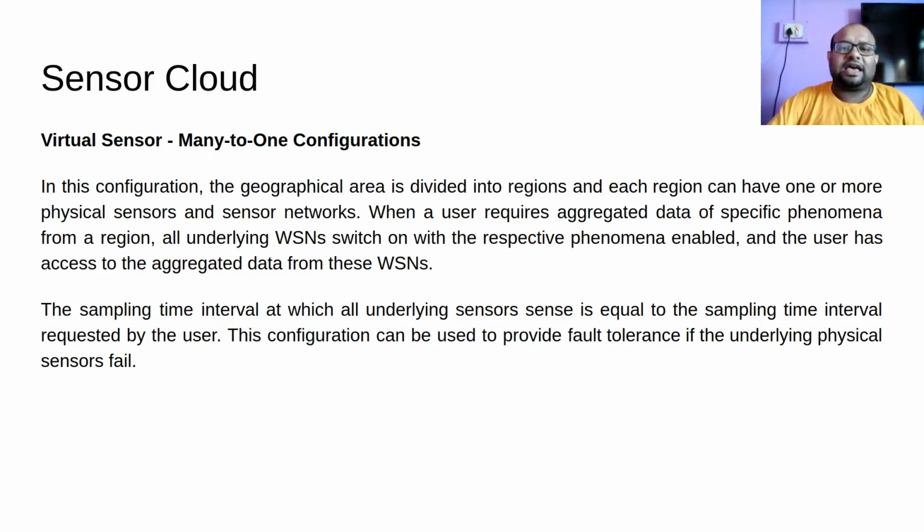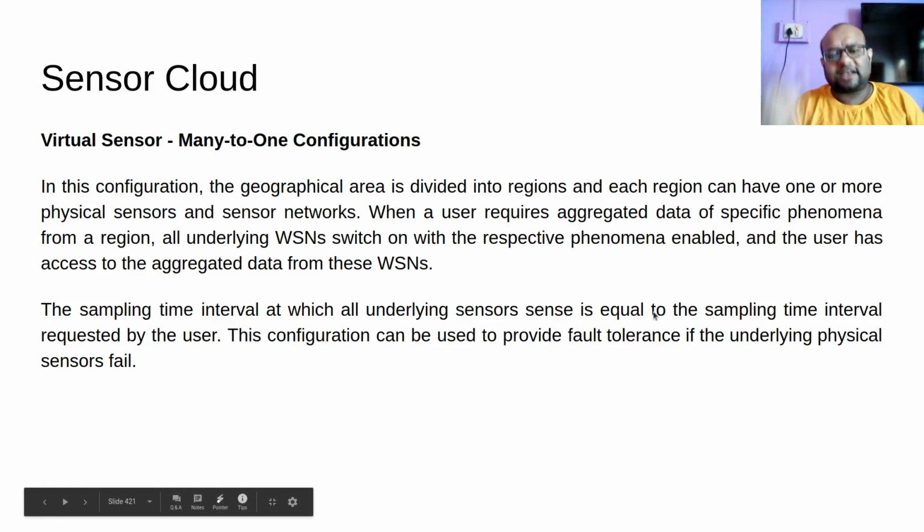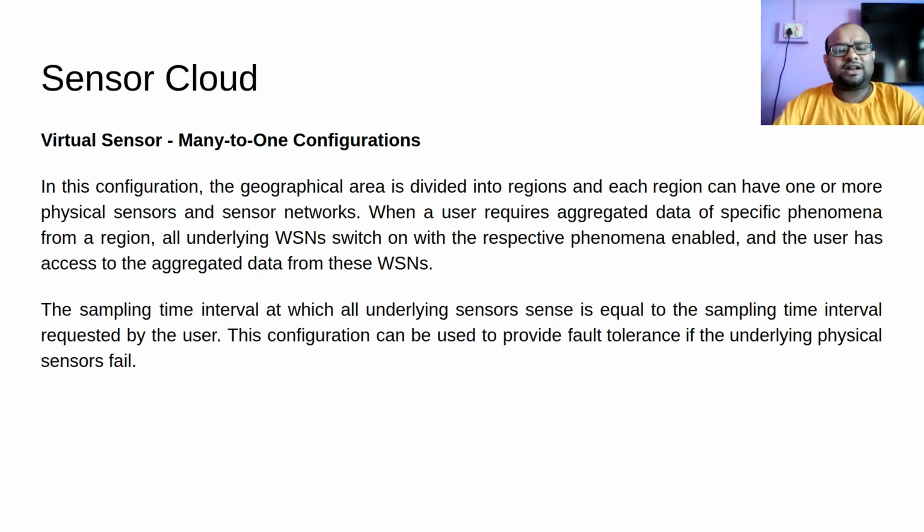The temperature sensor in all these different WSN will get activated, and then they will send data to me, which will be aggregated by some virtual sensor. So when a user requires aggregated data of a specific phenomenon from a region, all underlying WSN switch on with the respective phenomena enabled, and the user has access to the aggregated data from these WSN.